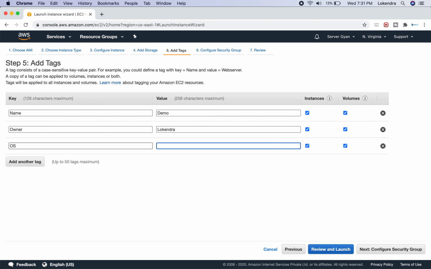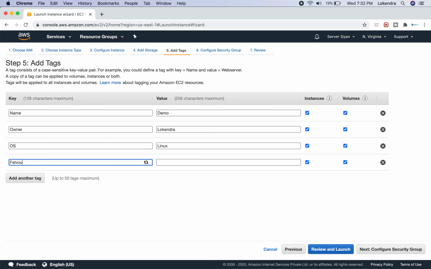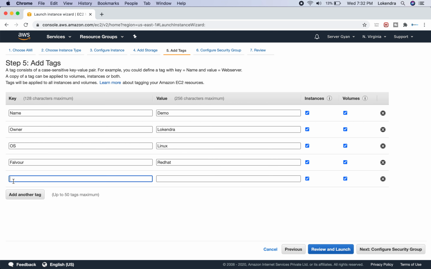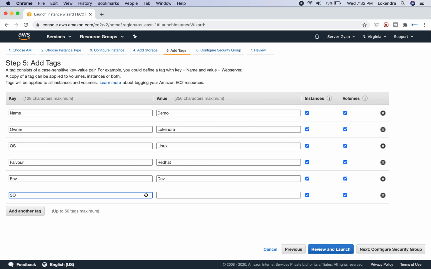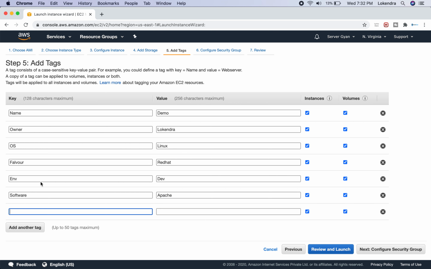First of all, OS is Linux, then flavor, we have let us say Red Hat, then maybe any other component, maybe environment is let us say dev, it is not for prod. Then software, we are going to install maybe Apache here. So these are the tags we can add, or maybe if we have any other requirement, like team, so let us say DevOps. So these are the particular things.